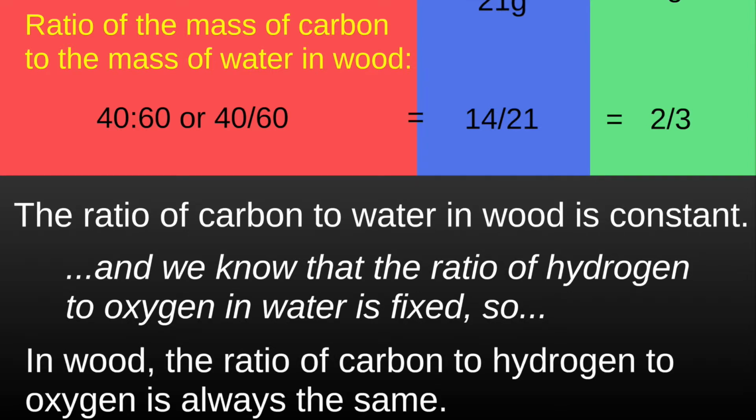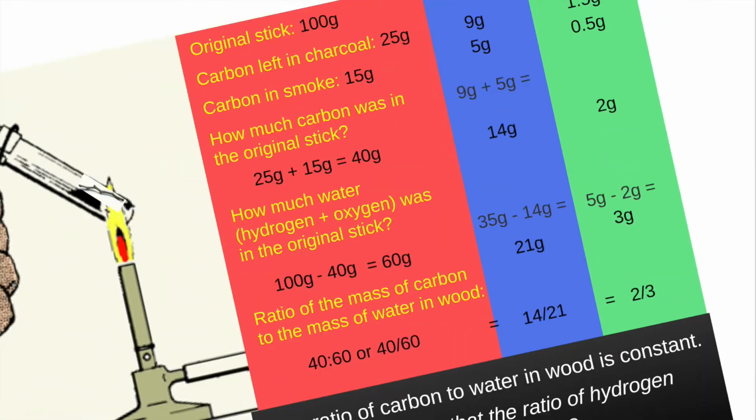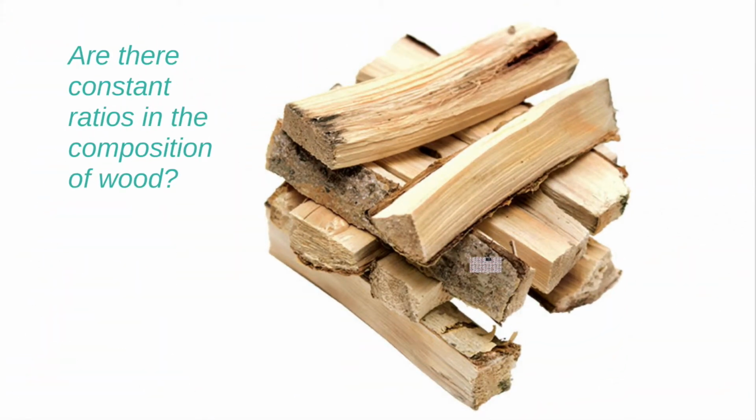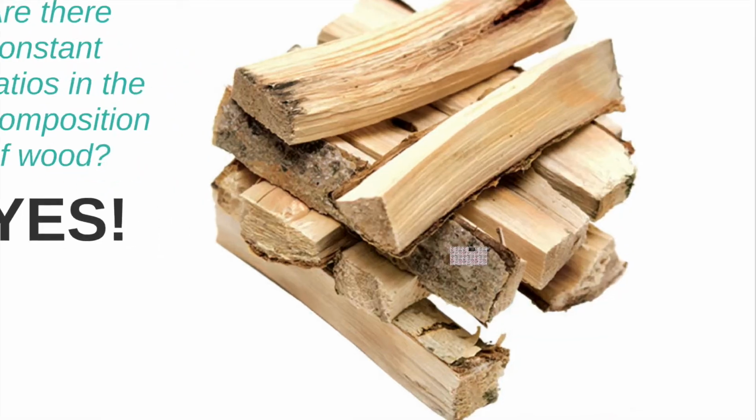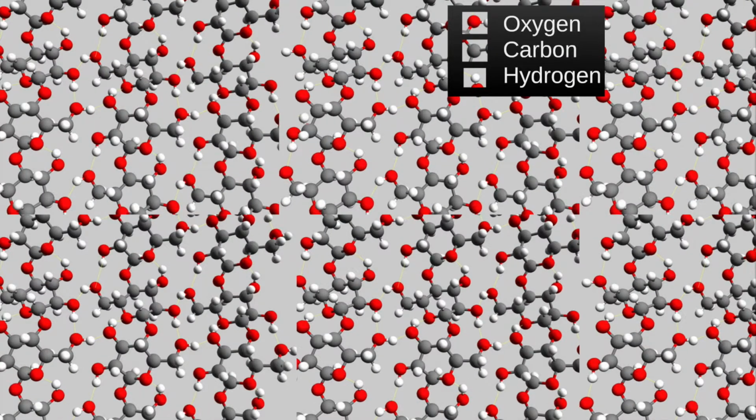So, in wood, the ratio of carbon to hydrogen to oxygen is always the same. So in answer to our question, are there constant ratios in the composition of wood? Absolutely, because there are patterns in nature, patterns in the way that chemicals combine. Let's look deep inside a piece of wood.